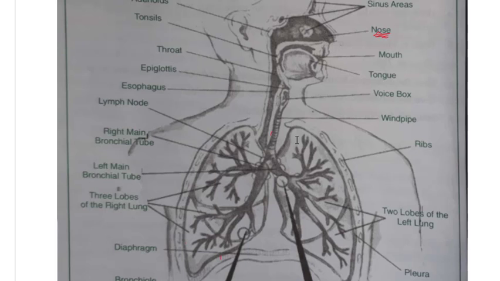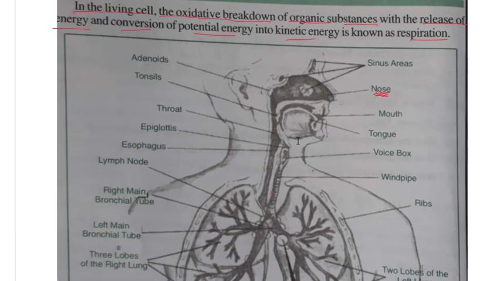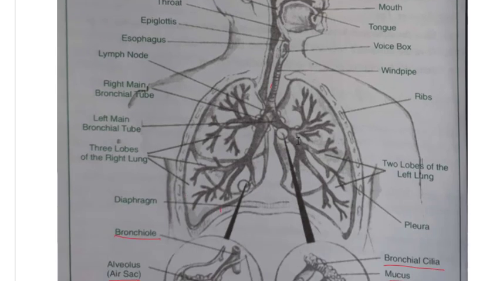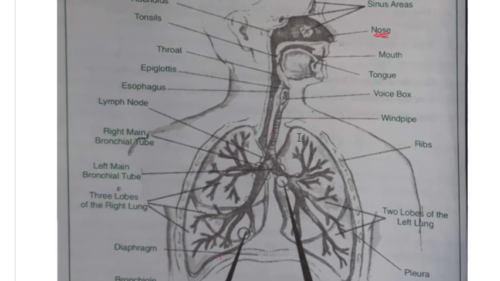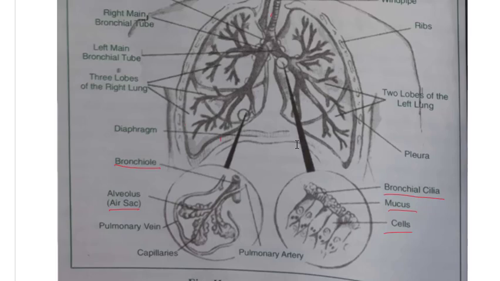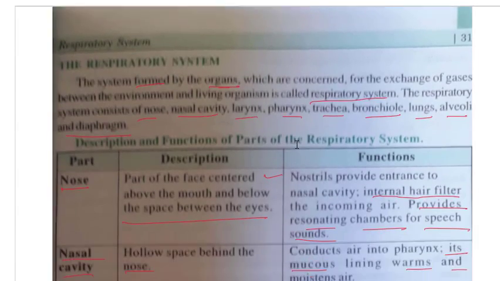And once you have done all the functions, then draw this diagram with as many labels as possible. If this chapter is there, I'm pretty sure that they will give you this picture and ask you to label some parts. So this is a very important diagram in this particular chapter.